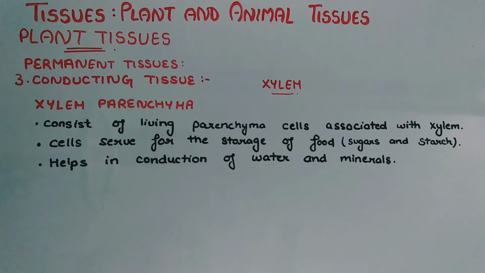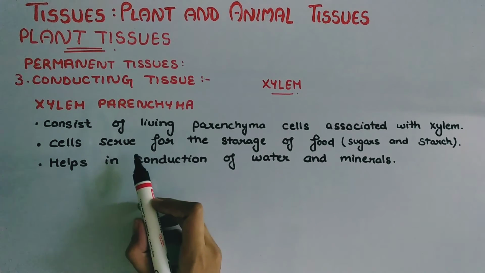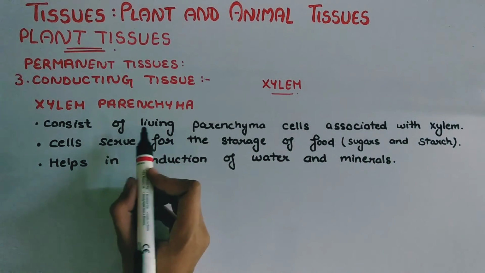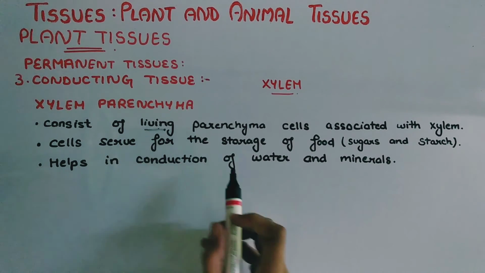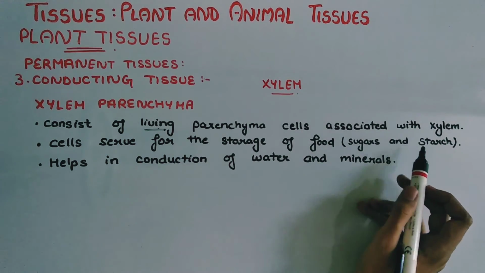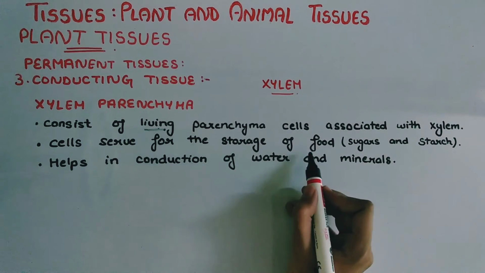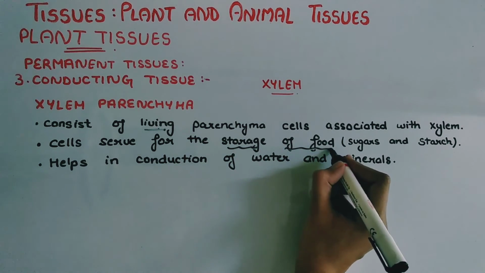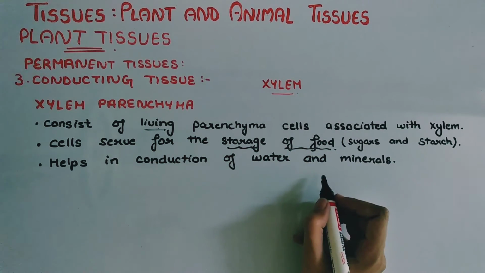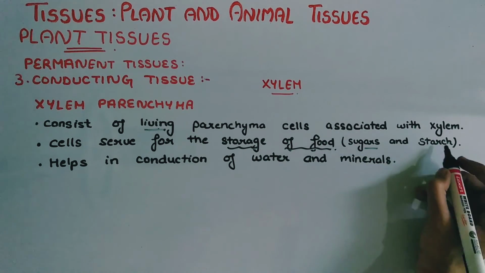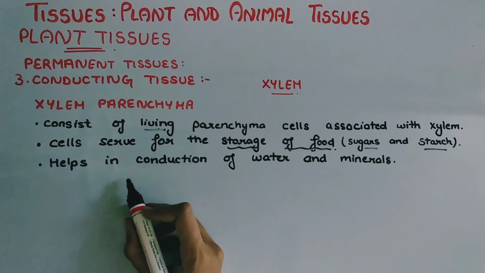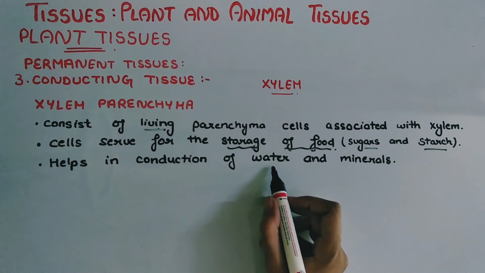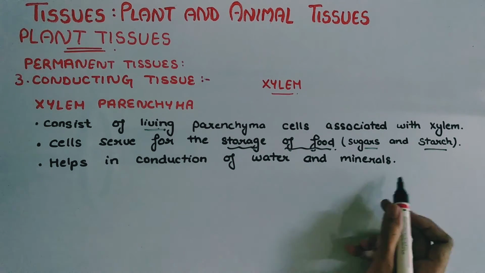Third component is xylem parenchyma. Xylem parenchyma consists of living parenchyma cells associated with the xylem. These cells serve for the storage of food, so the main function it serves is storage. It stores sugars and starch. It also helps in the conduction of water and dissolved minerals.